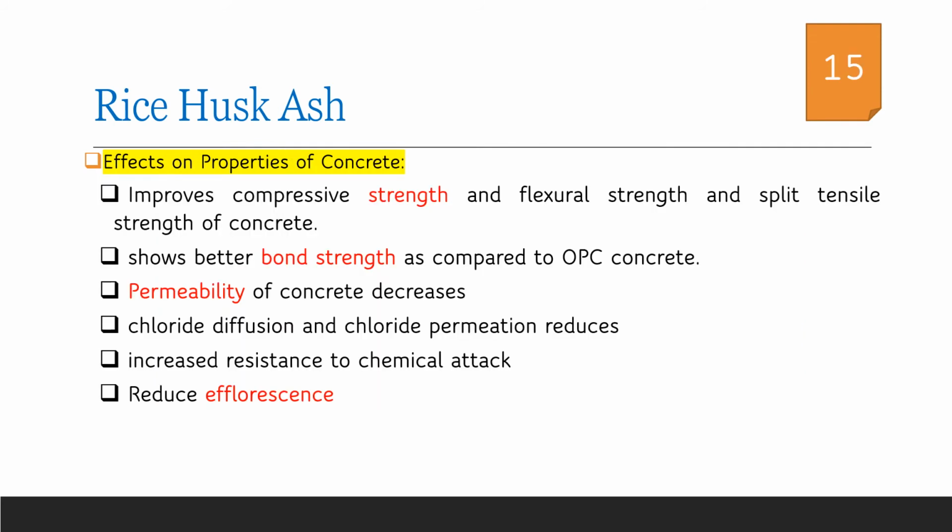Considering the effects on properties of concrete by the addition of rice husk ash, it is observed that there is increased compressive strength, flexural strength and split tensile strength. It also shows a better bond strength compared to OPC concrete. Due to its small particle size, the permeability of concrete also reduces, and as a result the chloride diffusion reduces and there is increased resistance to chemical attack. Also, due to the utilization of calcium hydroxide by the pozzolanic reaction, there is a reduction in the efflorescence of concrete.